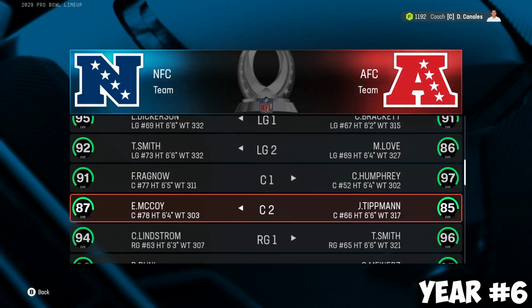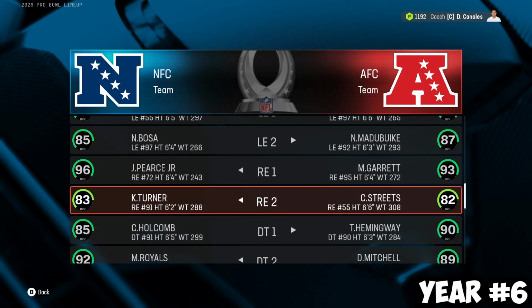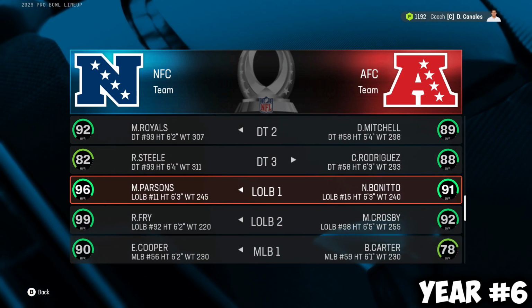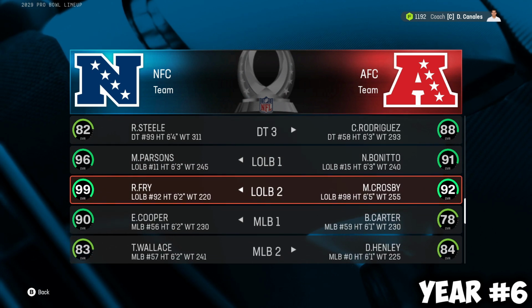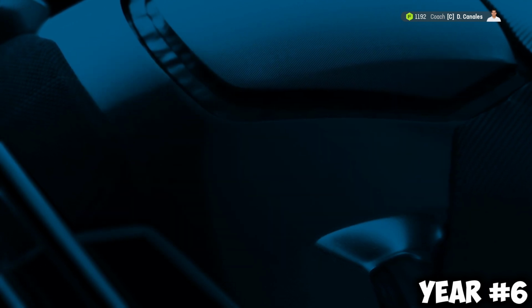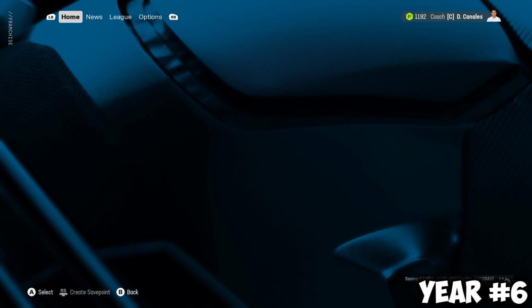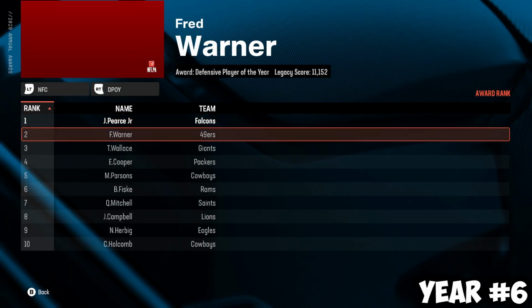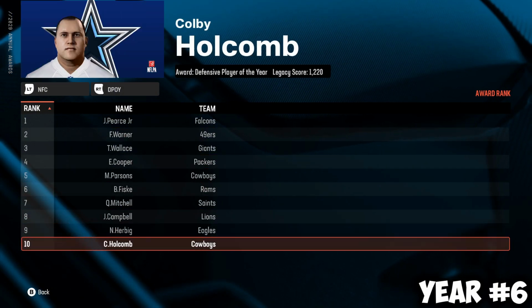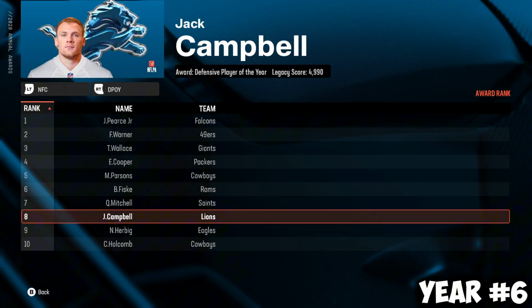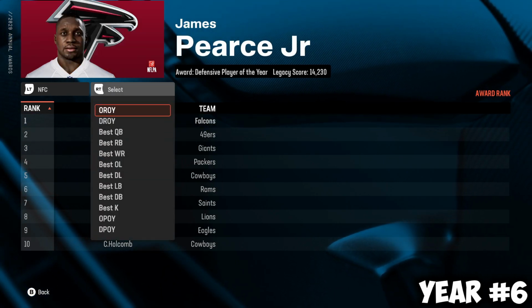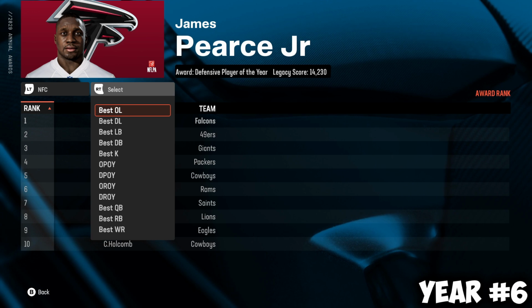Wirfs made it at left tackle. Scrolling all the way down, left outside linebacker, Micah Parsons, Rigoberto Fry, left outside linebacker too, and he's a 99 overall. He has progressed to the highest overall you can get in Madden. And to Defensive Player of the Year, Rigoberto Fry did not make the cut. It seems like we're being outperformed by James Pearce Jr. That seems to be our rival I guess, because he beat us that first year.